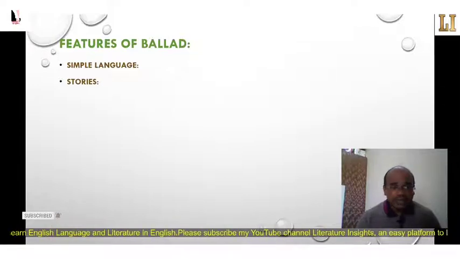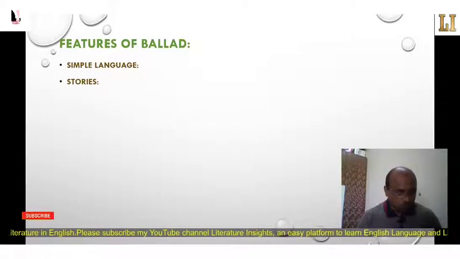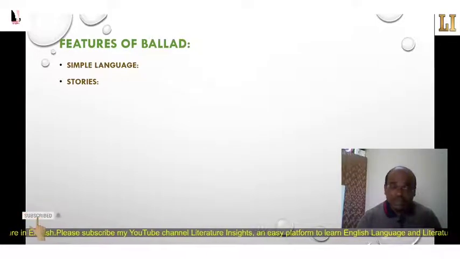Then the second feature is stories. The ballad tends to be a narrative poem. Every ballad tells a story, as opposed to a lyric poem which appeals to the emotions of the speaker. Every ballad has a short story in verse which narrates a particular episode of a particular persona. Therefore, every ballad has a single story, and the poet needs to complete this story within a small number of stanzas.